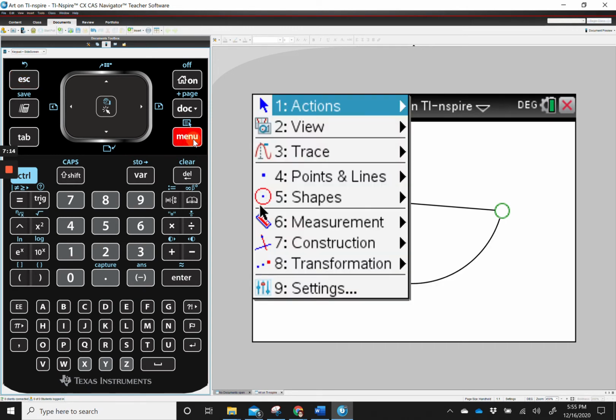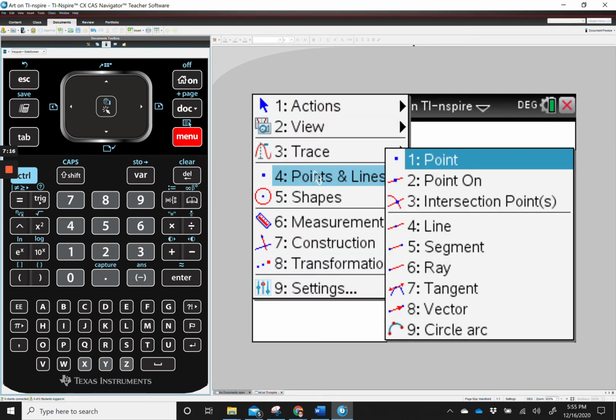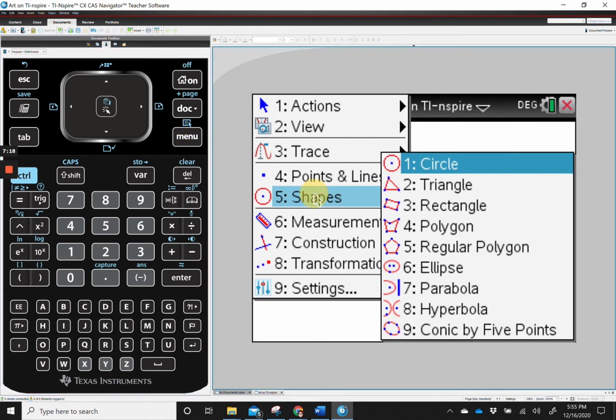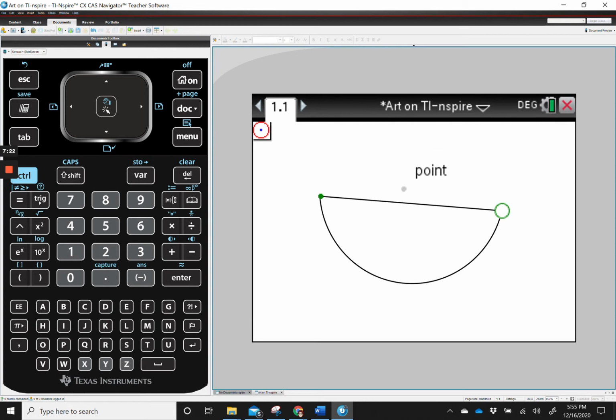Let's see, if I go into menu, I think that's all in points and lines. In shapes, so circle is the top one. A circle starts at a center point, so you can use a point you already have, or you can make a point of your own. But as soon as you click where you want the center of the circle, and then move your mouse, it's going to start drawing that circle.